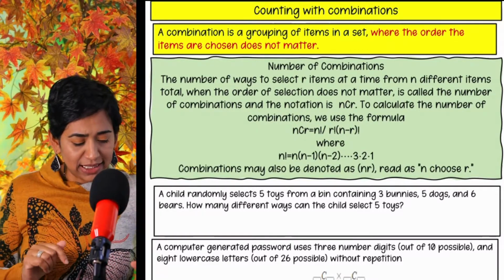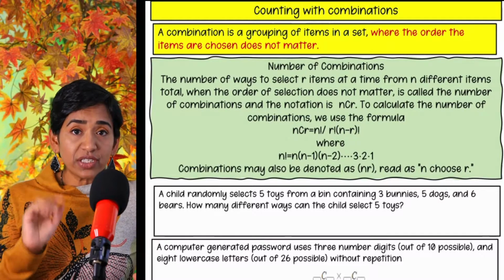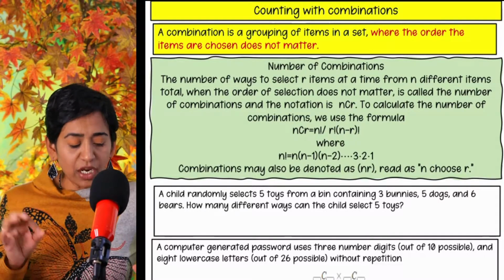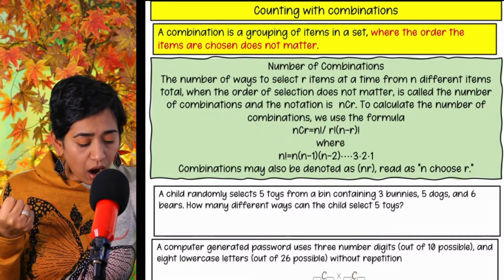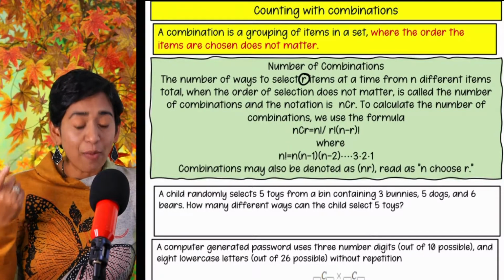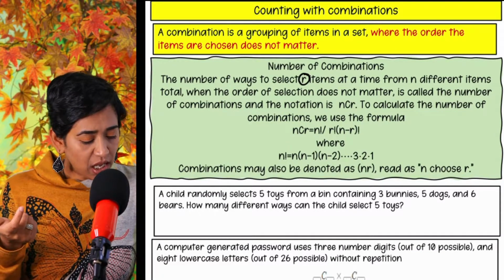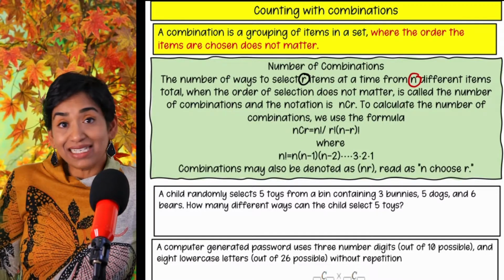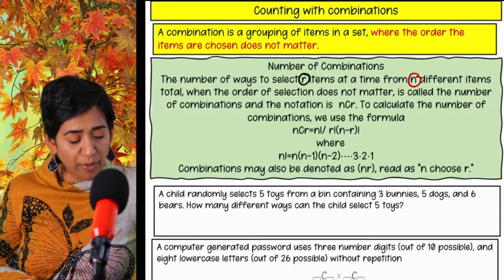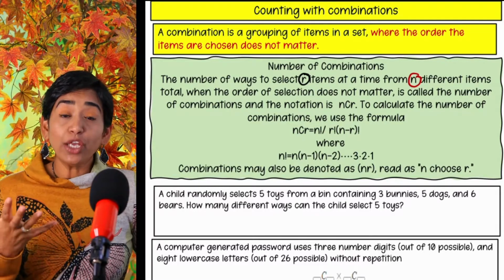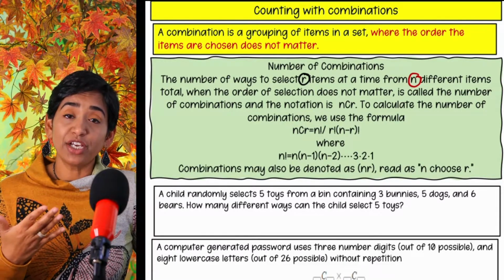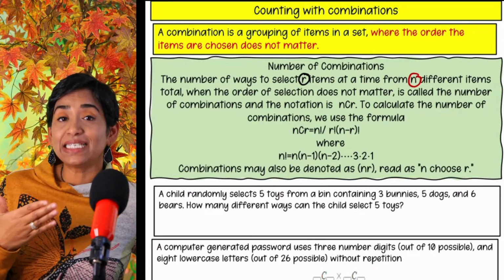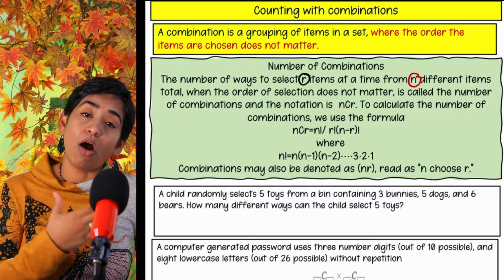Let's take a look at the example. So first, the definition of combination: the number of ways of selecting R items from N different items, where the order of selection doesn't make any difference, is your combination. And the way you notate your combination is C, so NCR.